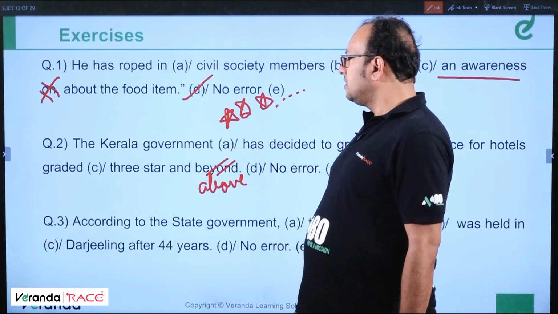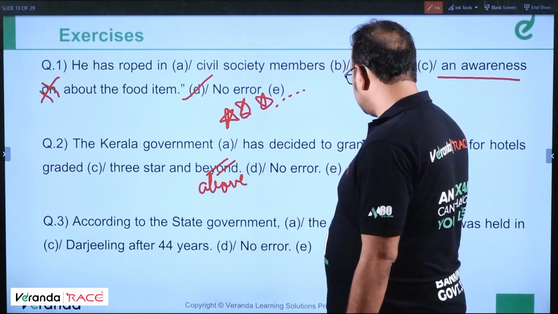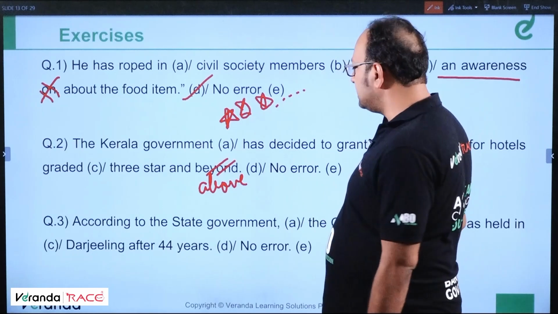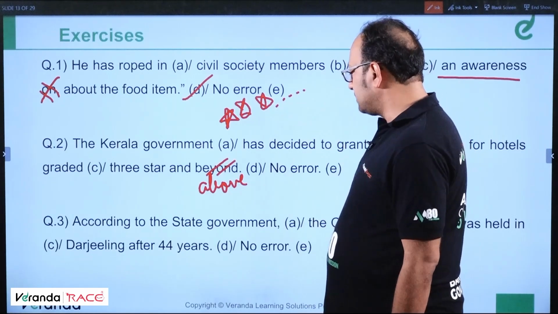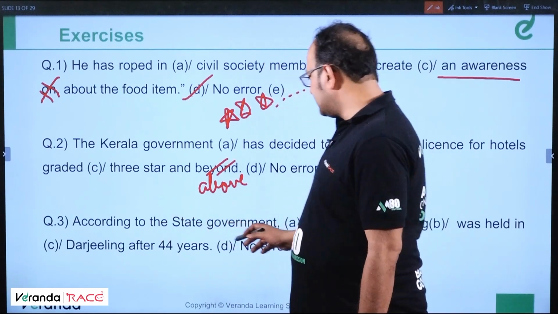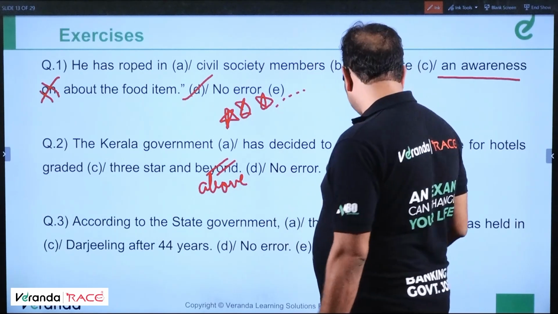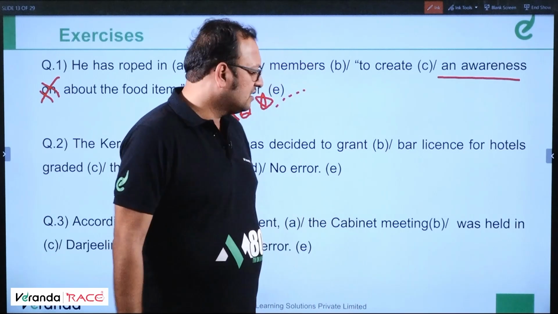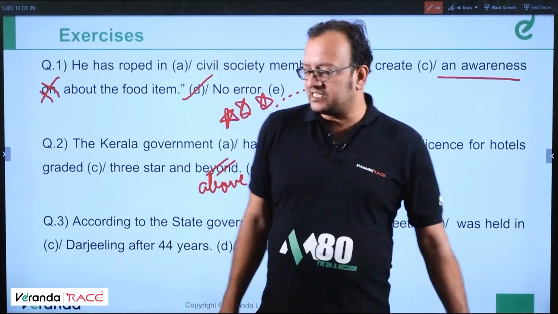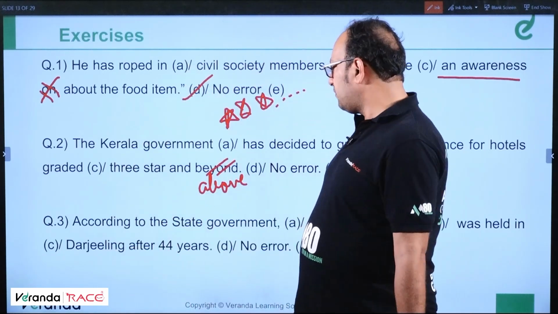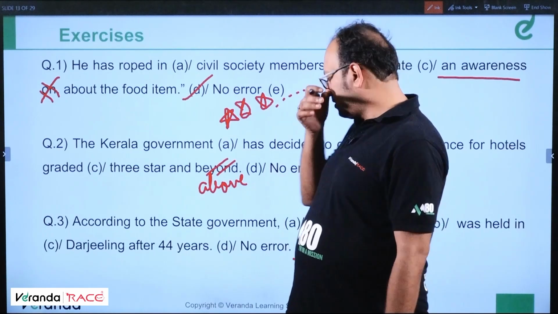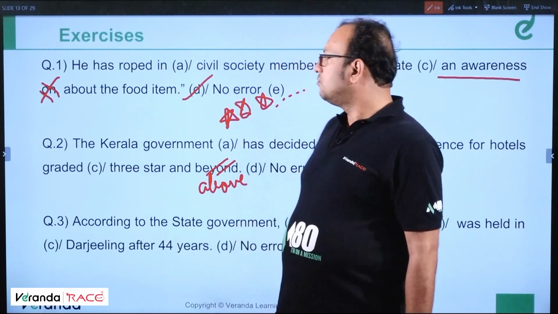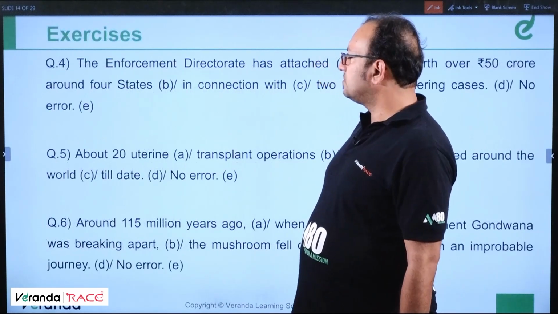Clear? Okay. According to the state government, the cabinet meeting was held in Darjeeling after 44 years. According to the state government, no error. The cabinet meeting, no error. There is no error in the B part. The cabinet meeting was held in Darjeeling, no error. After 44 years, no error. There is no error in the sentence. Okay. Moving ahead. Question number 4.